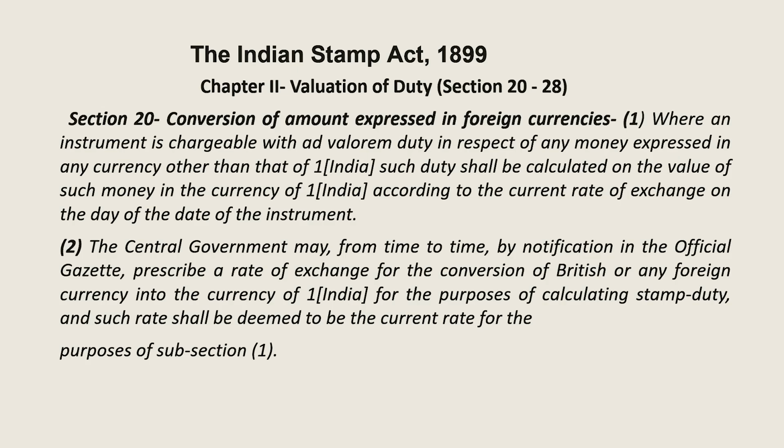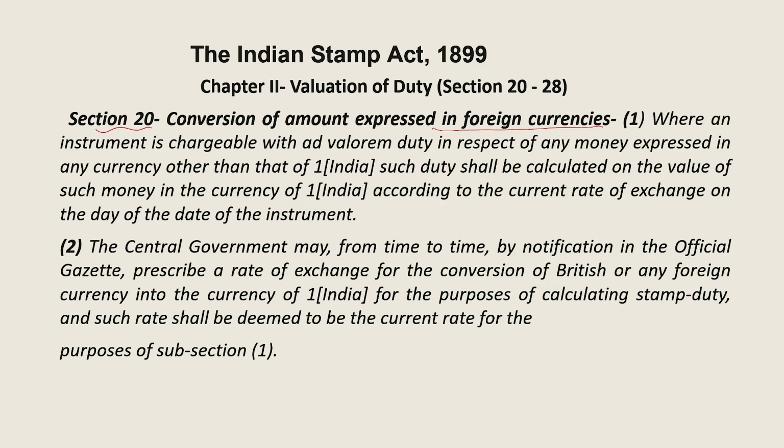to 28. Section 20 is very important, which discusses the conversion of amounts expressed in foreign currency. Now, what happens where an instrument is charged with ad valorem duty in respect of money expressed in any currency other than the Indian currency?